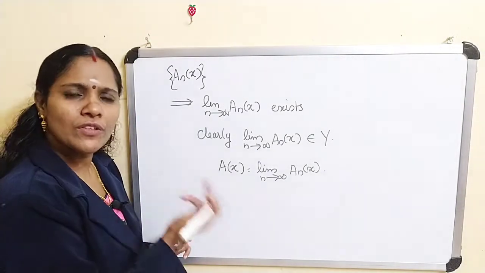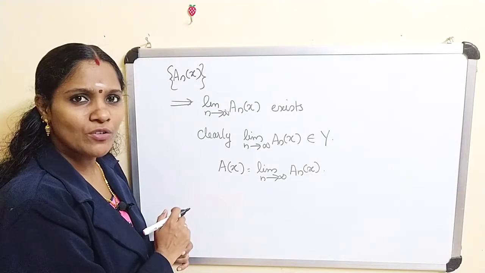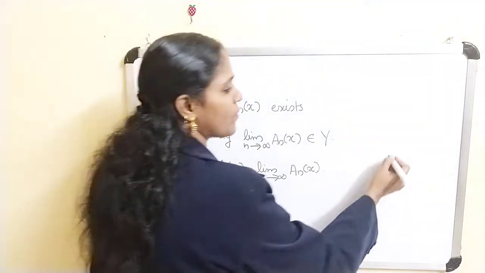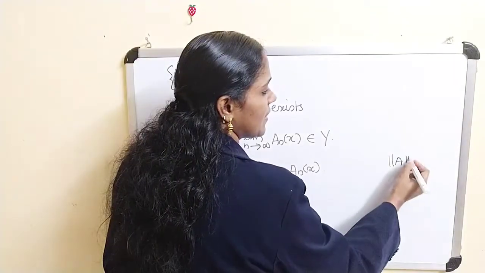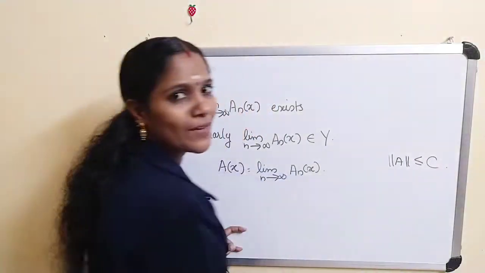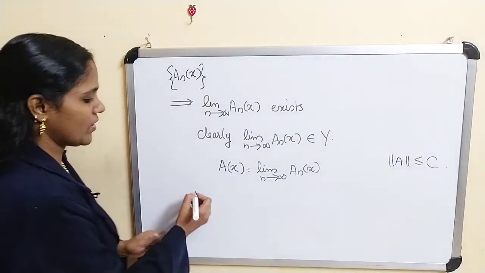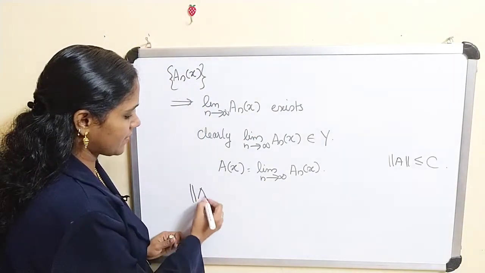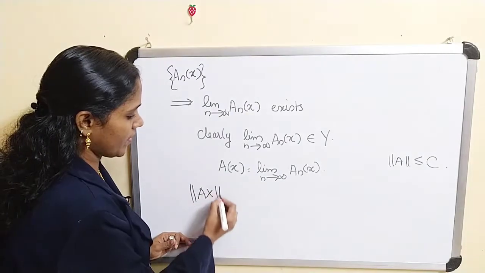Okay, so for proving it is bounded, what do we have to prove? We have to prove norm of A is less than or equal to some C. Okay, so what about the norm of A of x?